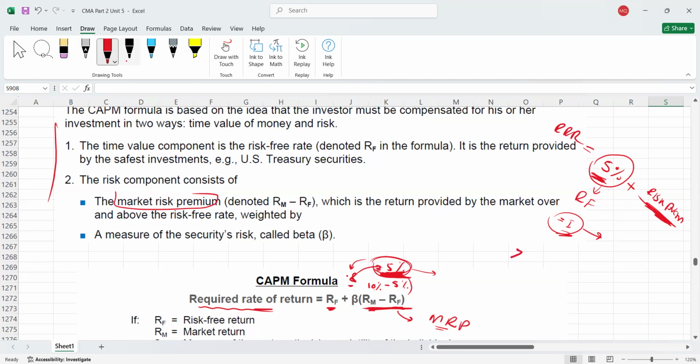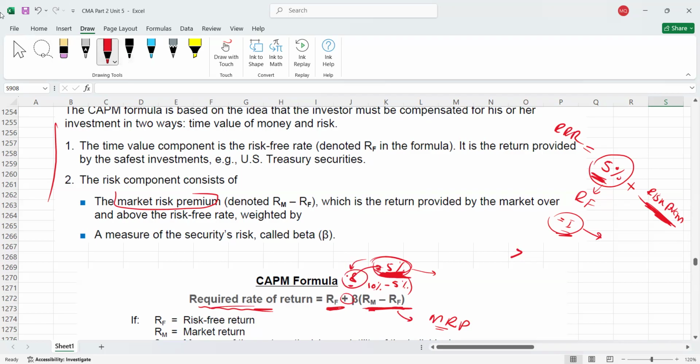If beta is greater than 1, you will take 5% times 1.2, for example. If beta is less than 1, you will take 5% times 0.8. Let's remember this beta is 0.8. Then you will add it to the risk-free rate. So this will give you the required rate of return.